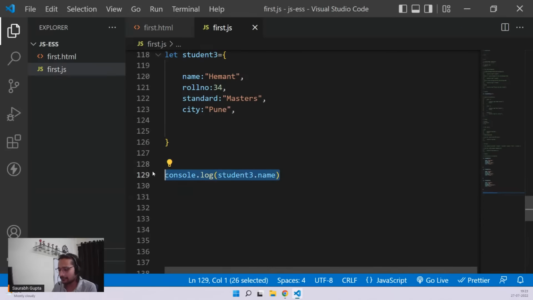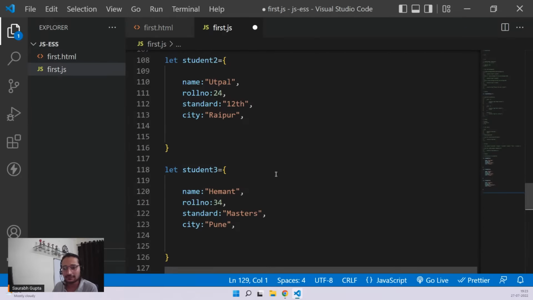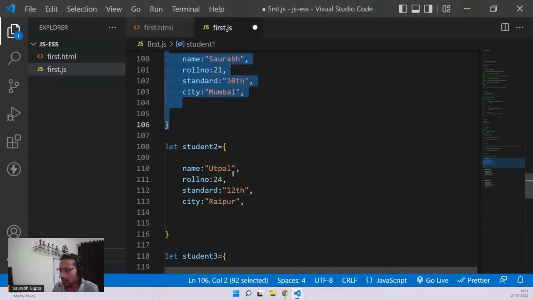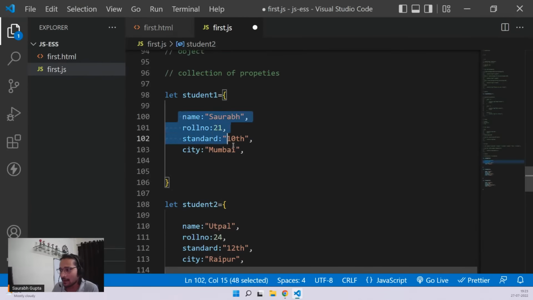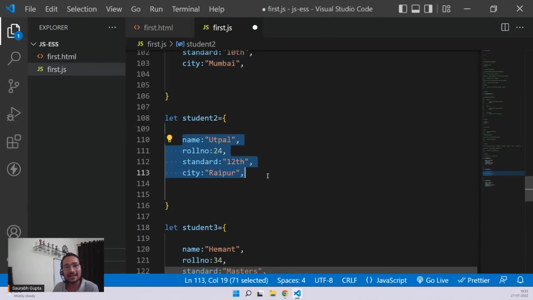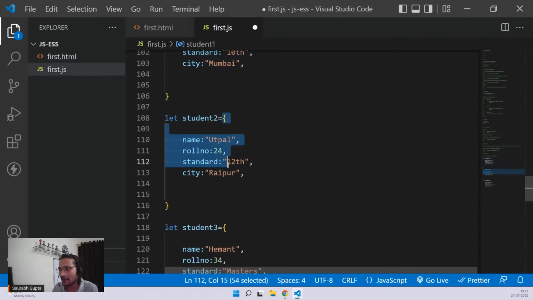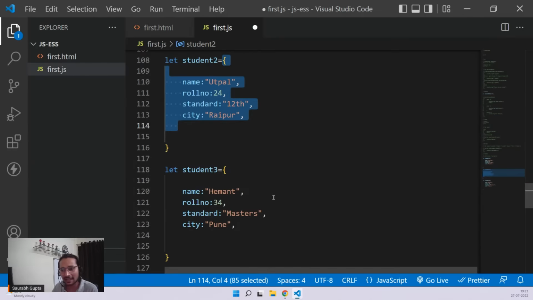But now, if you see this again, properly see everyone. These are all student data, and all of them have the same kind of data. So guys, can I call it similar kind of data? Everyone, please tell me quickly. Can I call it similar kind of data? Definitely I can call it a similar kind of data, right? So now if all of this is similar kind of data, what have we learned? Where can we store similar type of data?